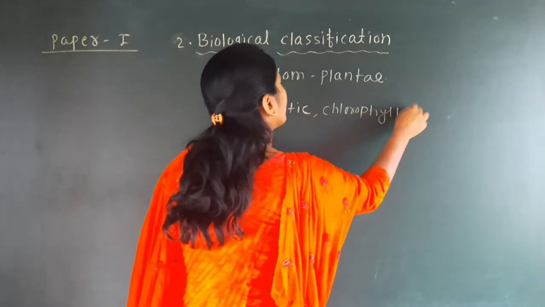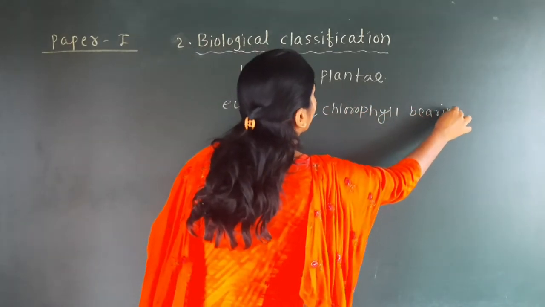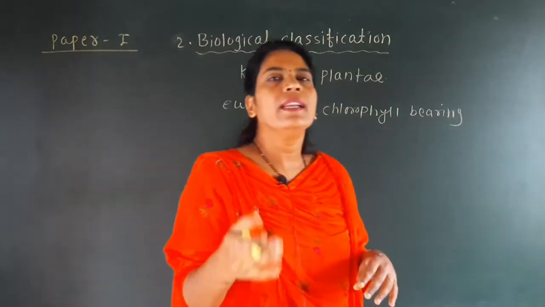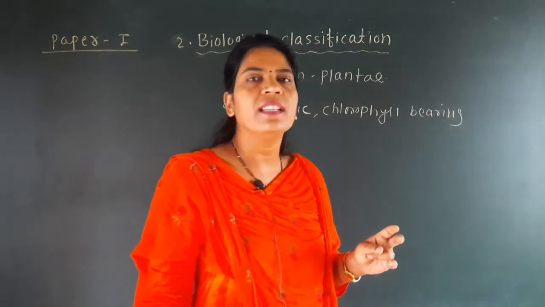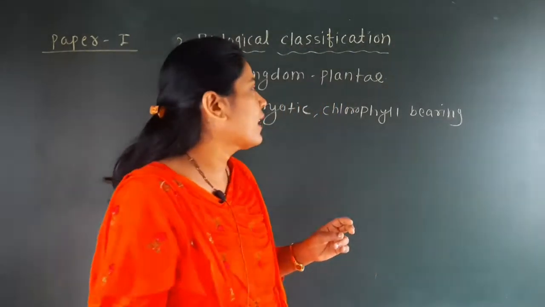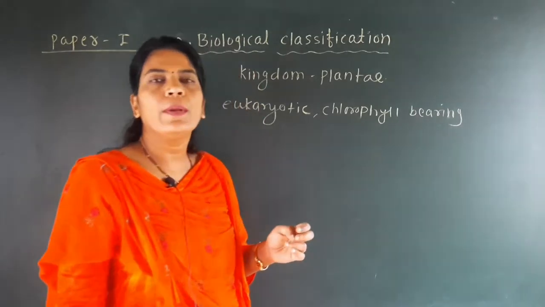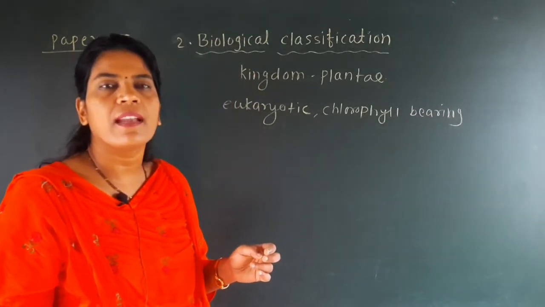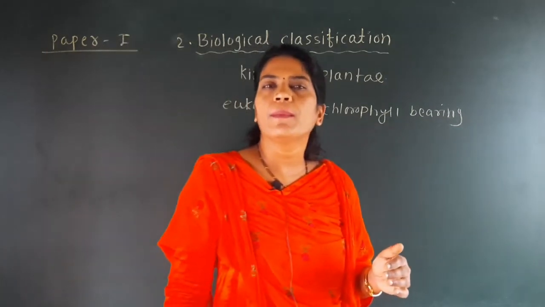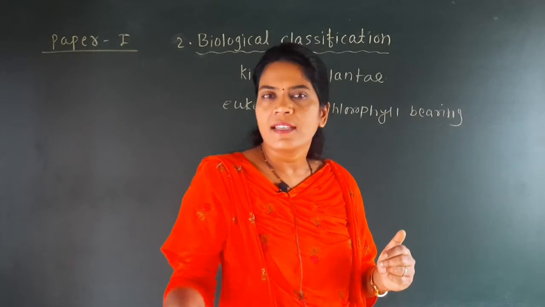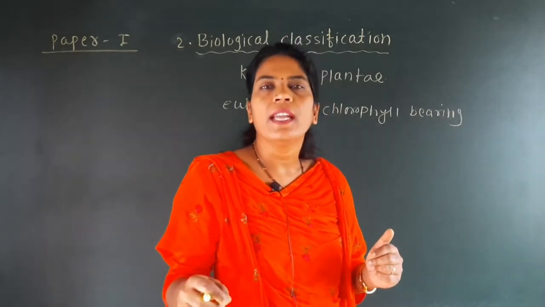We have seen that chlorophyll is a green pigment present in this kingdom, and that's why they can prepare their own food. So these are eukaryotic, chlorophyll bearing, multicellular organisms. Another important characteristic is that most of them are autotrophic, but there are a few examples which are partially heterotrophic.